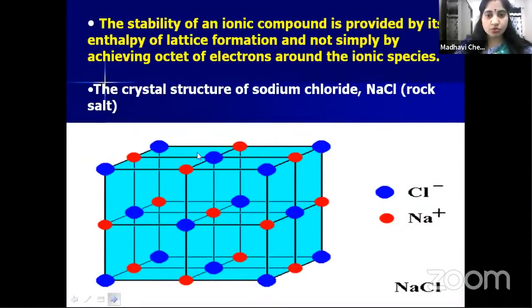In sodium chloride crystal lattice, the constituent particles are chloride ions and sodium ions. These are regularly arranged in a three-dimensional manner. This regular arrangement of constituent particles in three-dimensional manner is called lattice.